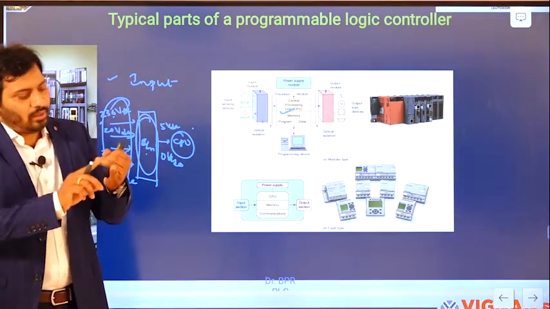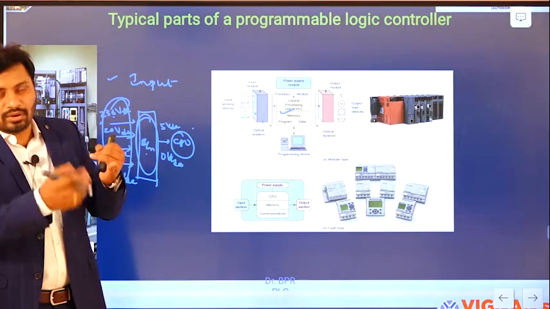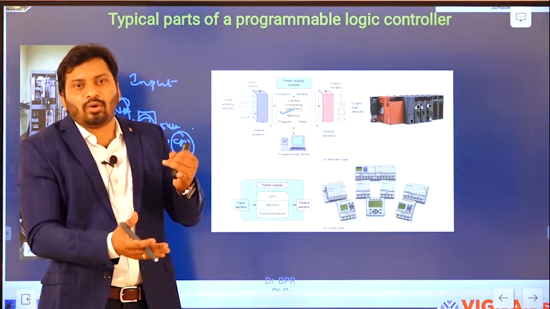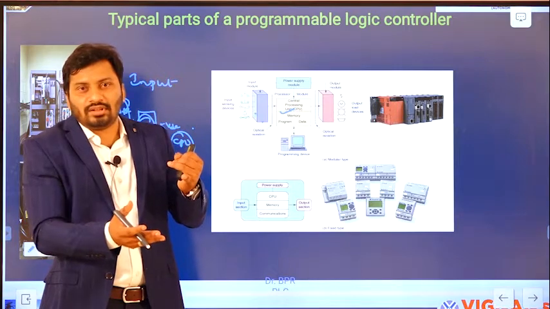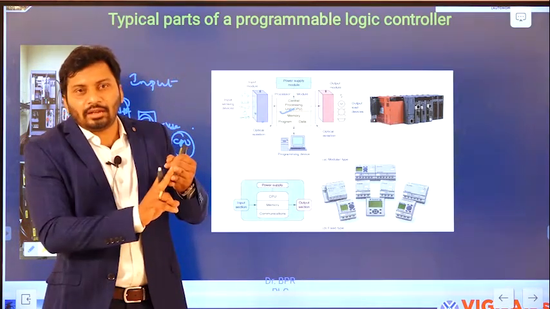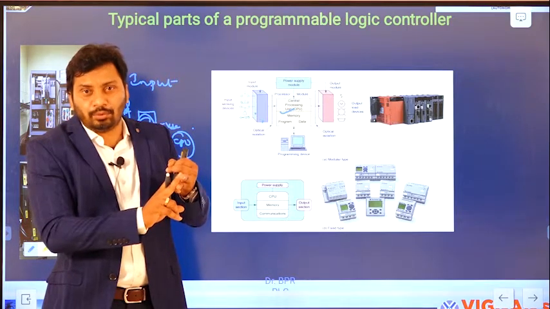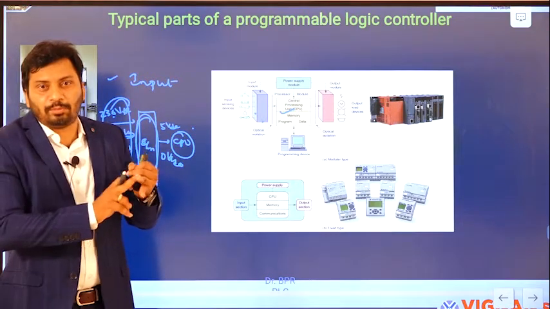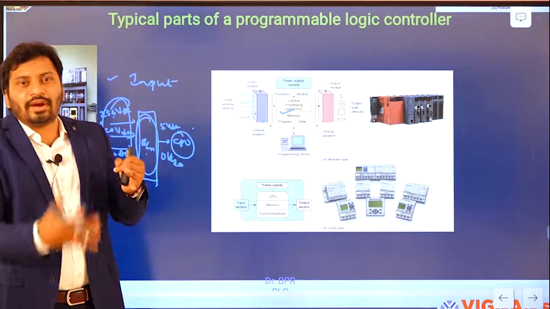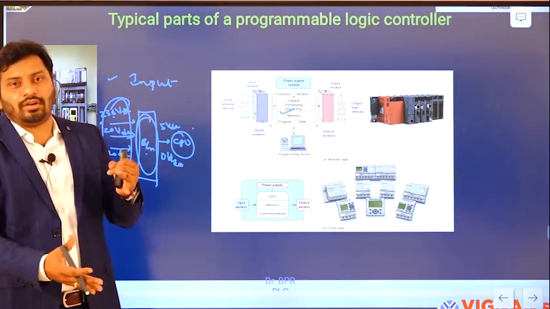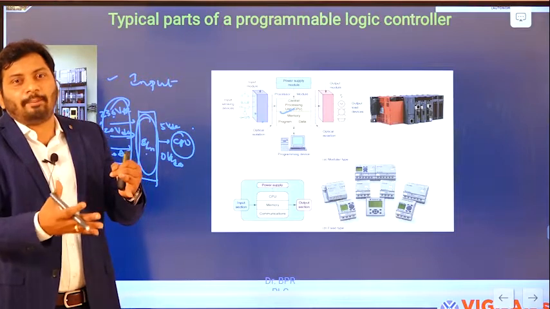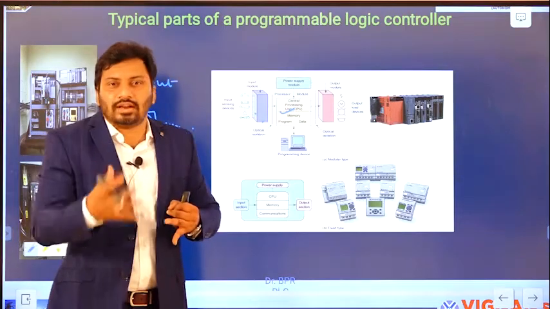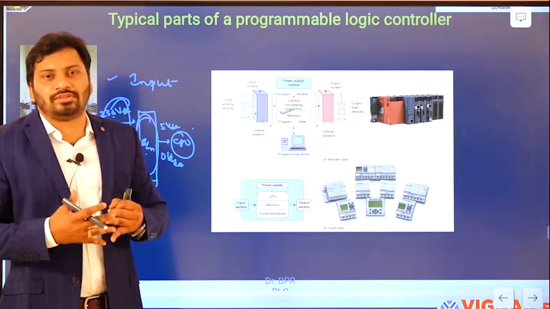The first thing is we need to isolate from the fluctuations in the sensor output values so they do not damage the CPU. And the second thing is that the voltage levels coming from the input sensors and transducers are different, and that level cannot be given as input to the CPU module. That is the reason we need to step down that value. You need to output compatible values to give as input to the CPU. So the compatible values are from 0 volts DC to 5 volts DC, right?